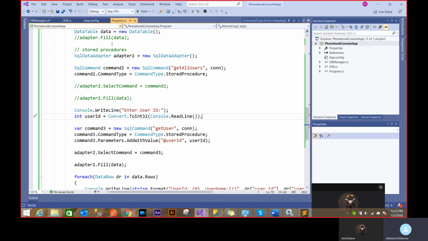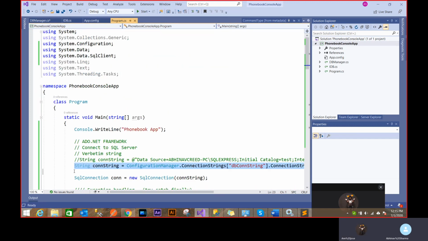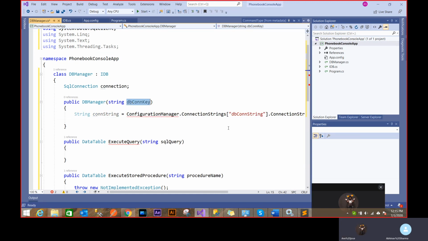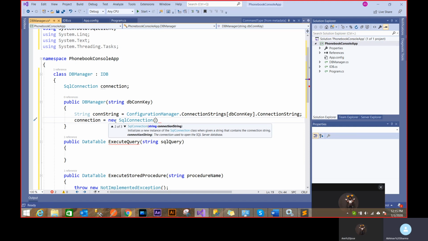Now what I'll do is I'll just have to do the same thing again. So I have to first get the connection string. This time I have to use this key, whichever is provided to me. And I have to again use this class. So I got the connection string from this connection key. Now what I'll do is I'll create a new connection object with this connection string.